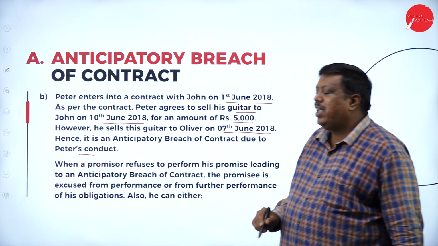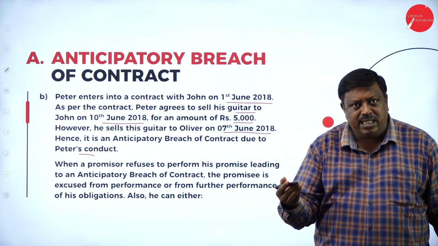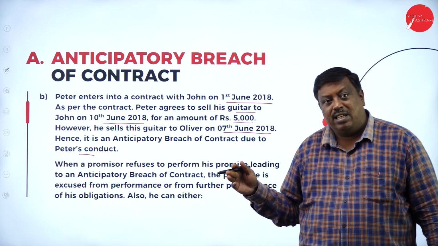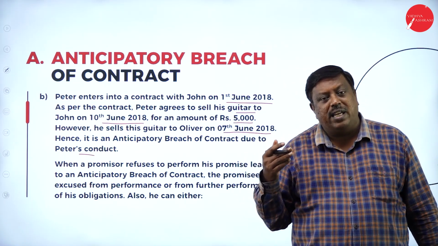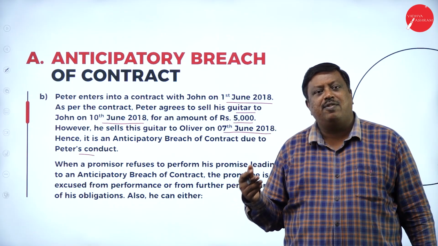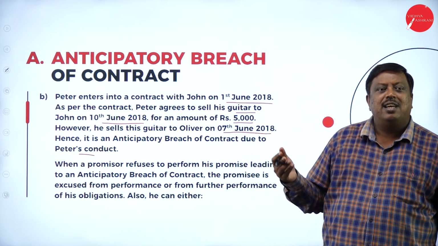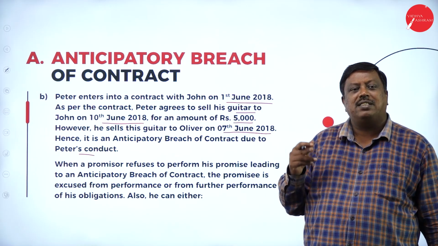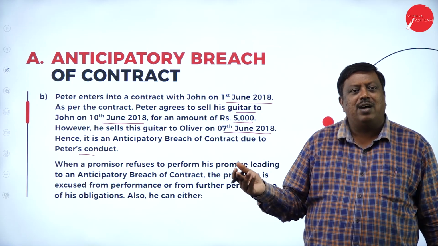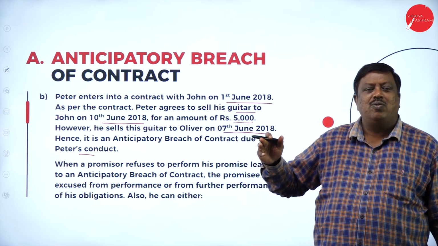They're saying that Peter agreed to sell his personal asset to John on 10th. We made an agreement where Peter is making an agreement on 1st of June and the personal asset will be sold to you on 10th of June. But unfortunately, Peter has sold the personal asset on 7th June to a third party. Now, Peter has made a breach of contract. This is the thing we have here.